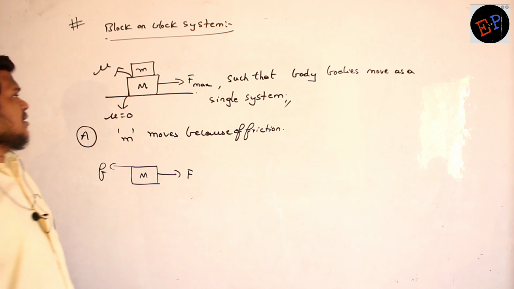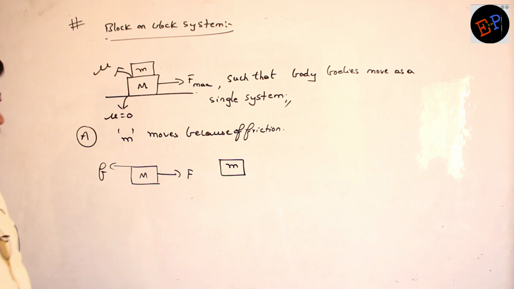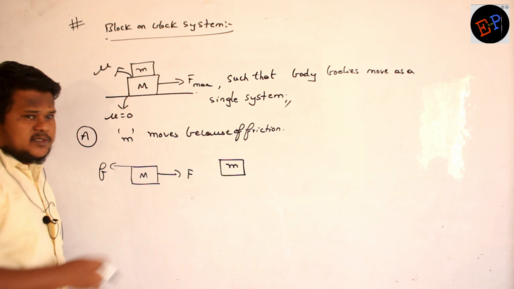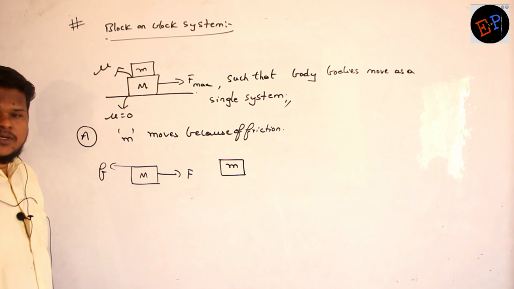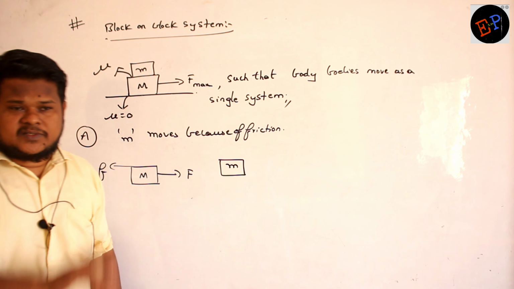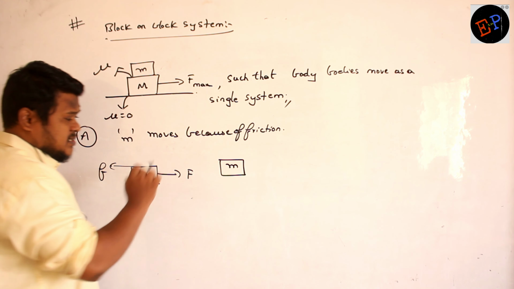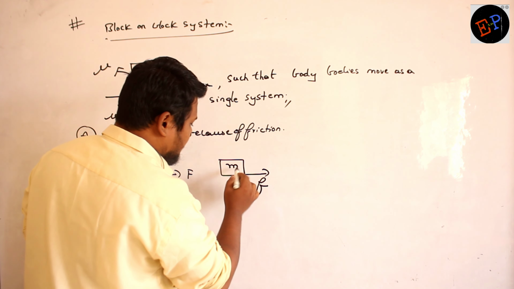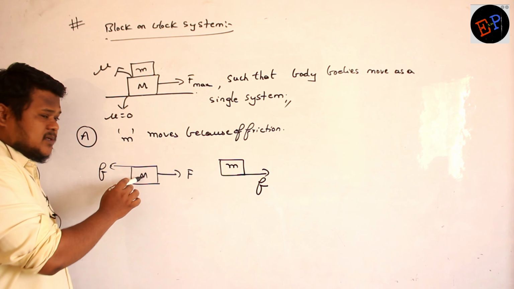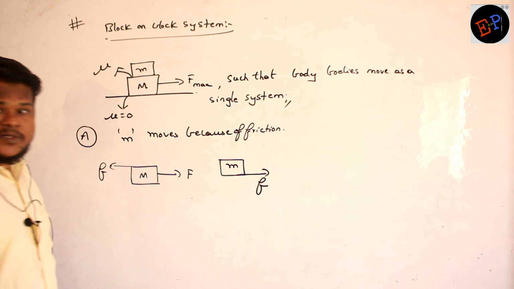Are you able to understand? Now if you draw the free body diagram of small m, first of all, friction is also always equal and opposite. What is the nature of friction? It is always equal and opposite, just like tension. Tension is always equal and opposite at the two ends of the rope. Friction is also equal and opposite. Clear? So this friction is opposing the motion of capital M, and the same friction is responsible for moving small m. Here friction is responsible for opposing the motion, and the same friction is responsible for the movement of small m.